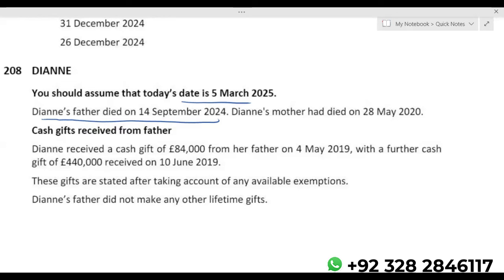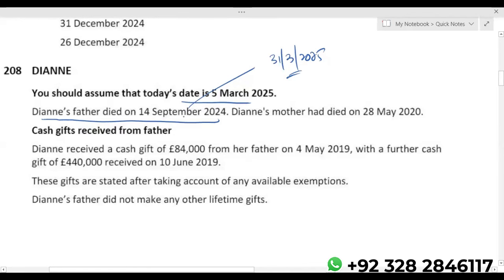So it means October, November, December, January, February, March. Logically, 31st March 25. Tax on the death estate will be paid on 31st March 2025. Repeat: tax on the death estate is paid 6 months after the month of the death.